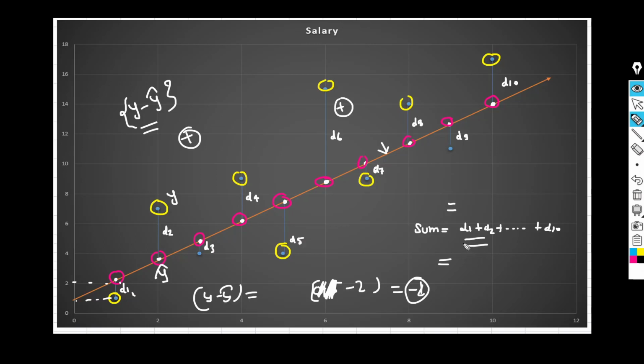So for that, what we can do is square it. It means the sum of squares: d1 square, d2 square, up to d10 square, all the values. This way, if we square this value, we will get +1.